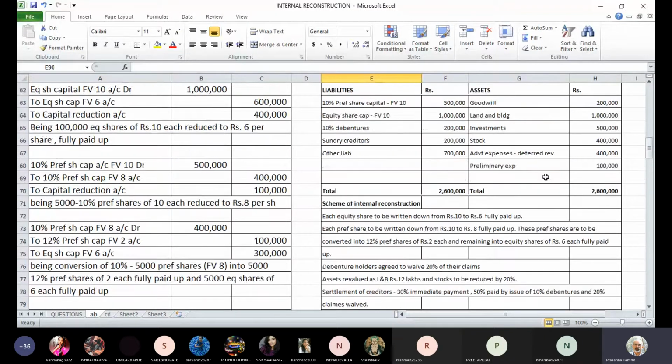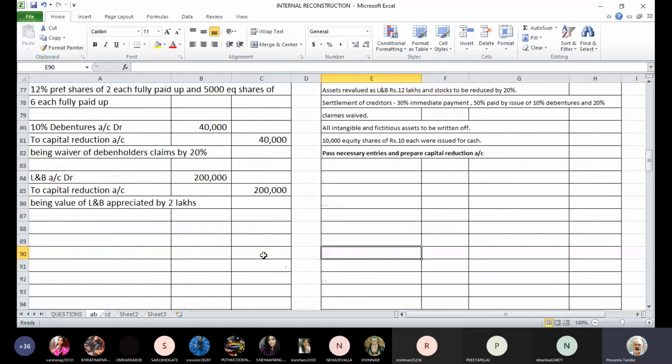And stock, we have to reduce the value. Current value is 4 lakhs. It says that to be reduced by 20%. So 20%, sorry, 80,000 rupees will have to be written off from the stock.